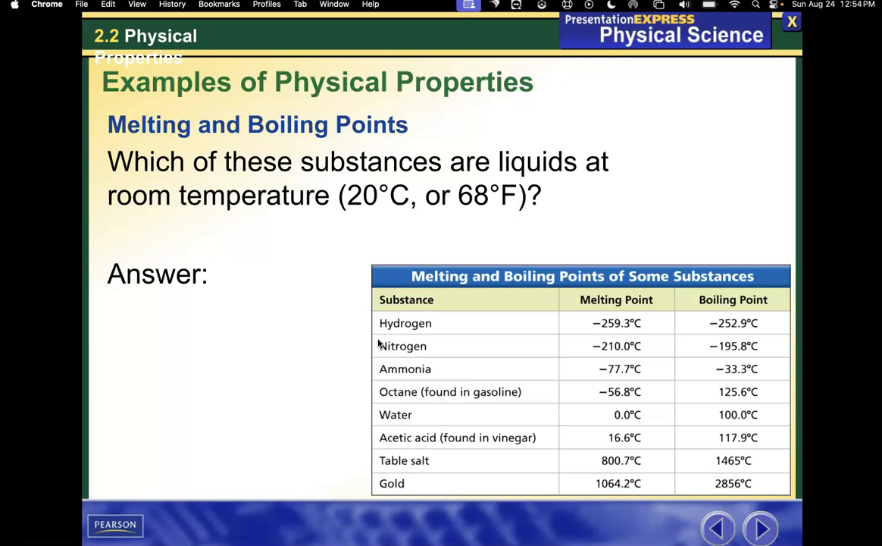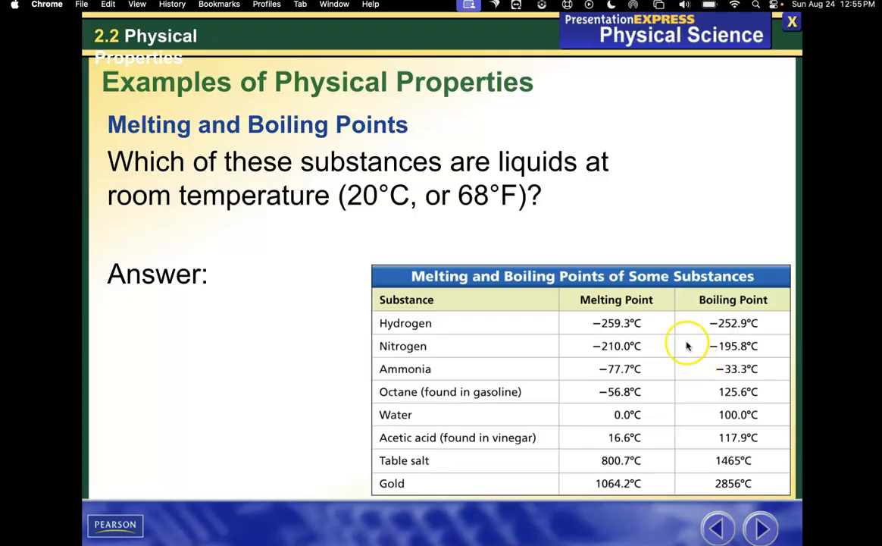Which of these substances are liquids at room temperature, which is 20 degrees Celsius? So we look at this list, and we see substances that are liquids at 20 degrees Celsius. So what are liquids at 20 degrees Celsius? We look at melting points. Anything below 20 degrees Celsius as a melting point could be a liquid at room temperature, if the boiling point also is greater than 20 degrees Celsius.